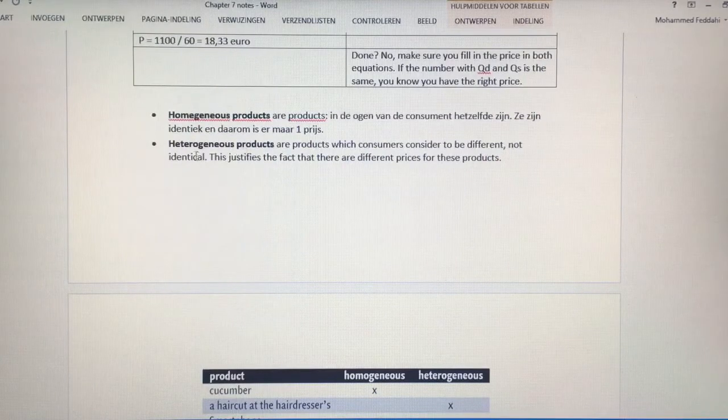Homogeneous products and heterogeneous products. Homogeneous products are products which are considered by the consumer as the same. They are identical, and that's the reason why there's only one price.